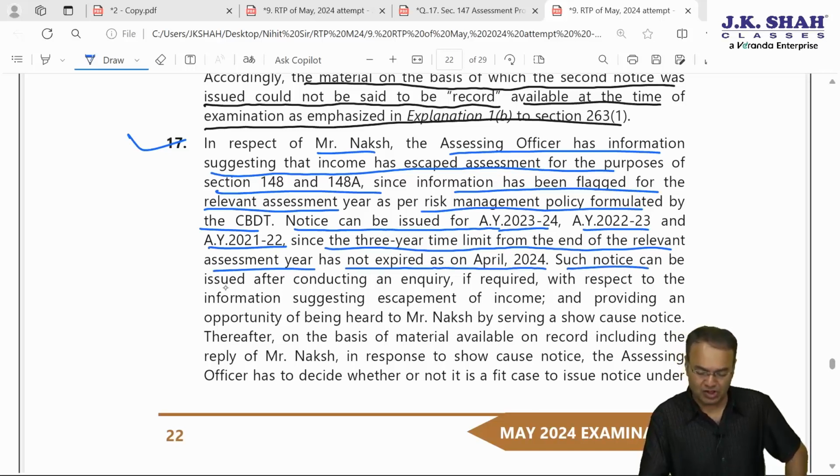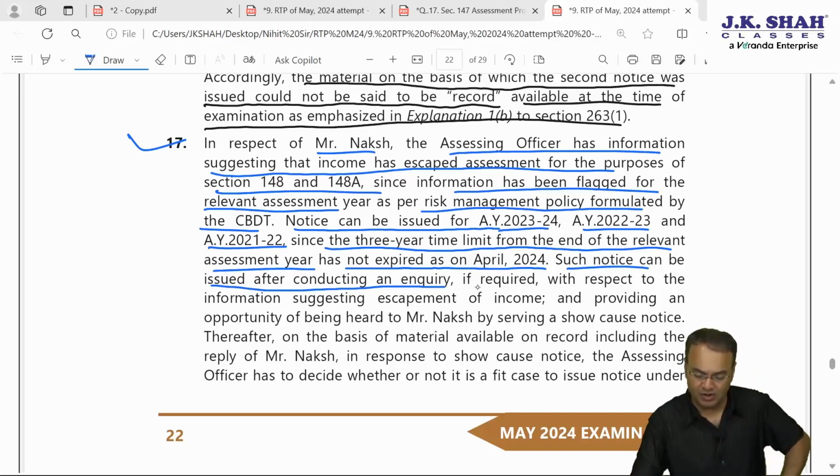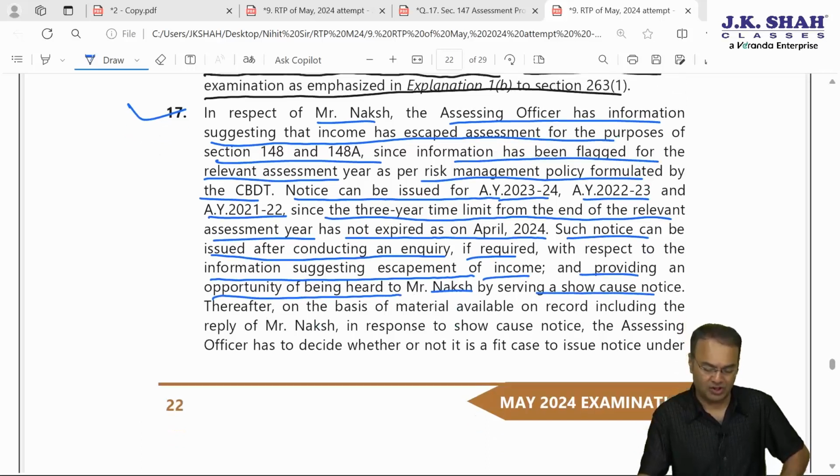notice. Such notice can be issued after conducting inquiry. Inquiry will have to be conducted under section 148A. For Ramesh, search is conducted, inquiry need not be made. In the sense, 148A will not apply. It requires conducting inquiry with respect to information suggesting income escaping assessment and providing an opportunity of being heard to Naksh by serving a show cause notice.